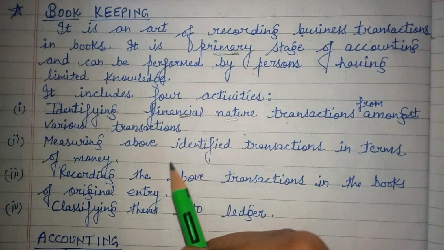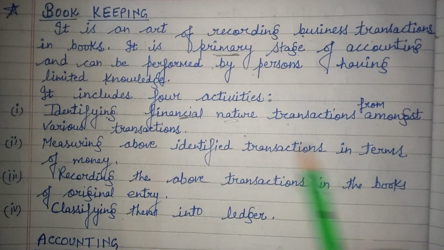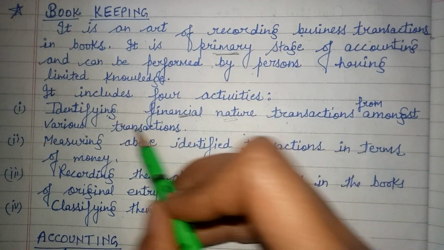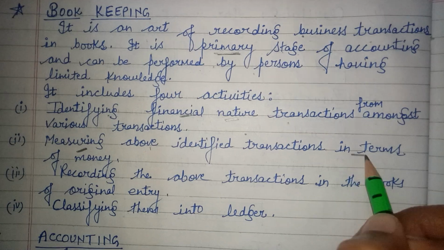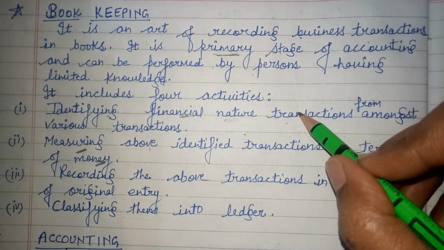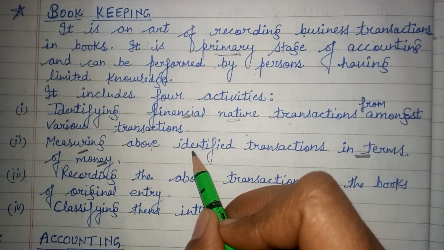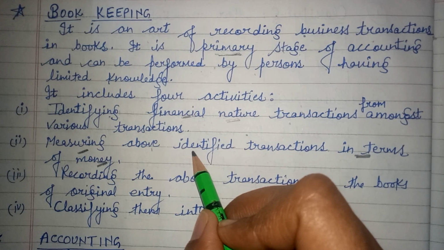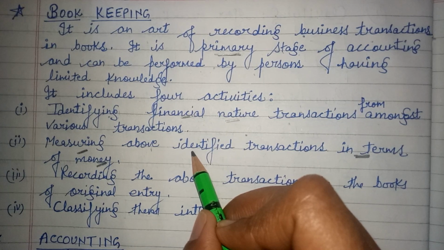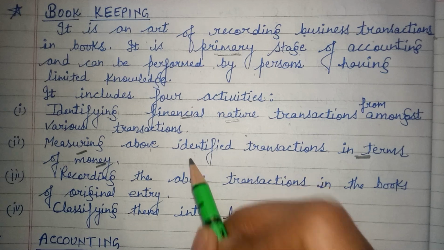Clear? Then measuring the above identified transaction in terms of money. After identification, we have to measure the above transaction in terms of money. For example, here we purchase 5 chairs. It is a financial nature transaction. Now, the cost of 5 chairs means measuring in terms of money. Suppose the cost of 5 chairs is 7,500. Then it is measured in terms of money.